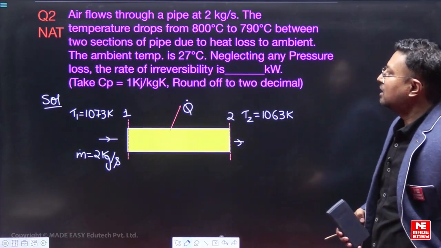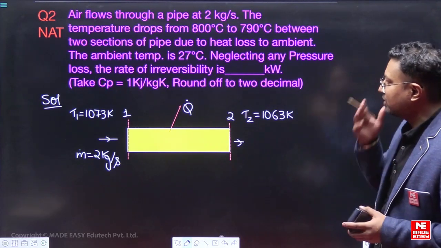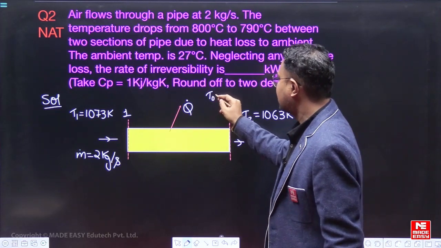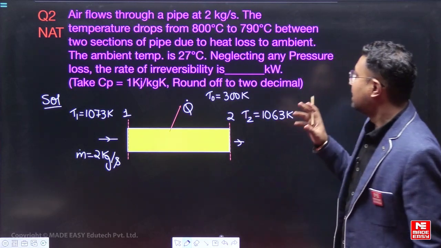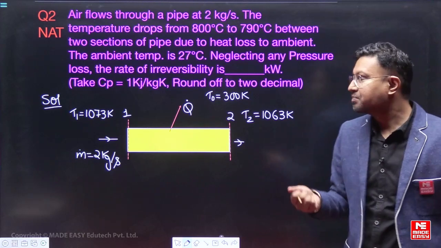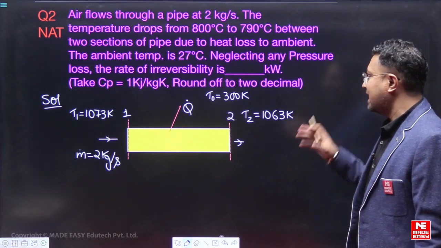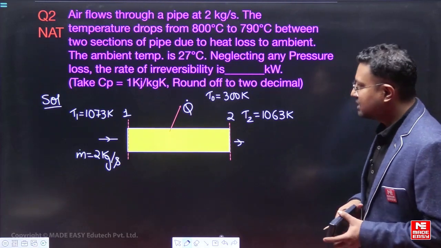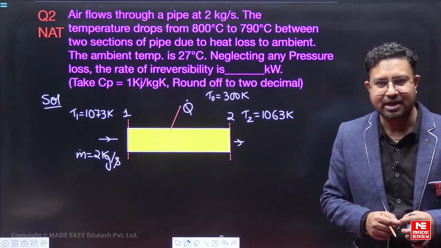Now the heat loss is taking place, ambient temperature is given to be 27 degrees Celsius. So the ambient temperature T naught, this is 27, that is 300 Kelvin. This is 300 Kelvin, right? Neglecting any pressure loss, pressure will remain the same for the air. The rate of irreversibility is dash kilowatt. So we have to represent our answer in kilowatt. Cp is given to be 1 kilojoule per kilogram Kelvin, right?